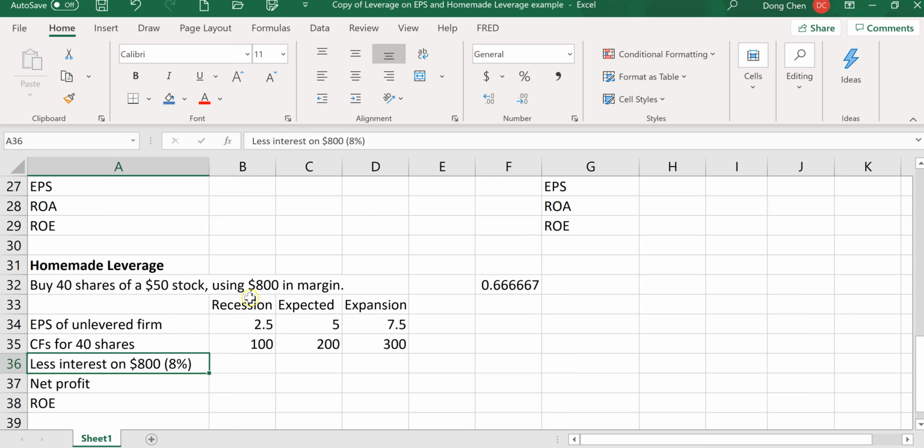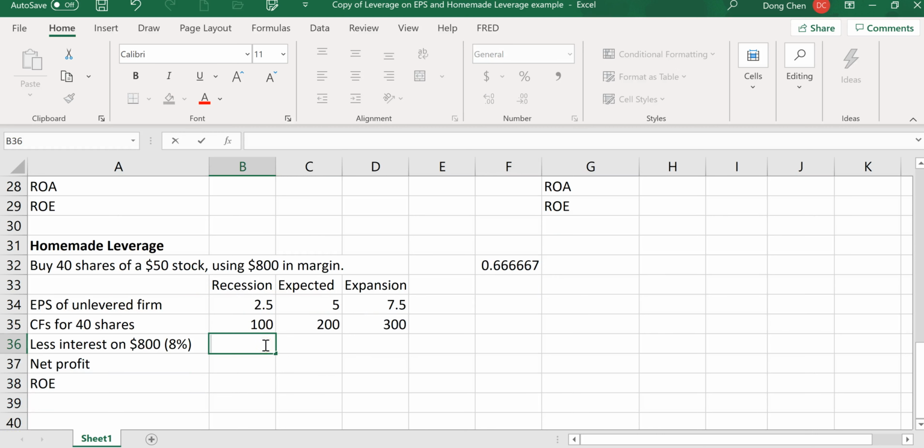But remember, the investor, out of these 40 shares of $50 stock, has $800 borrowed. So by borrowing, the shareholder needs to pay interest. So in every economy state, the interest payment will be 800 times the interest rate.